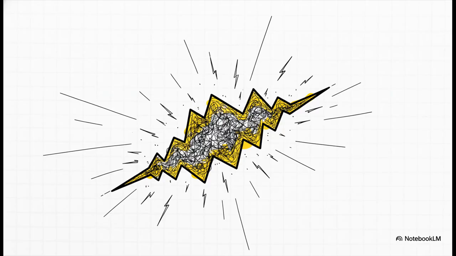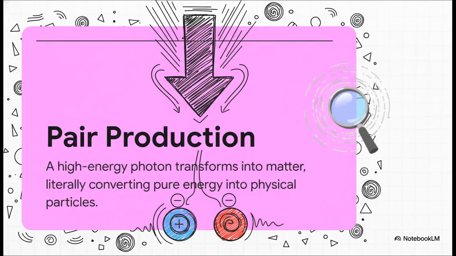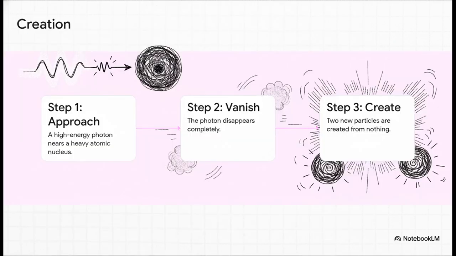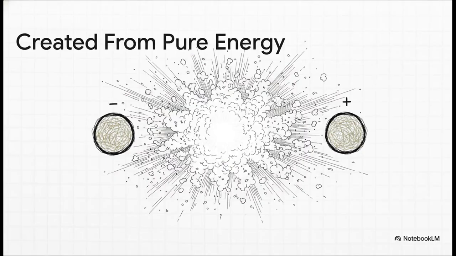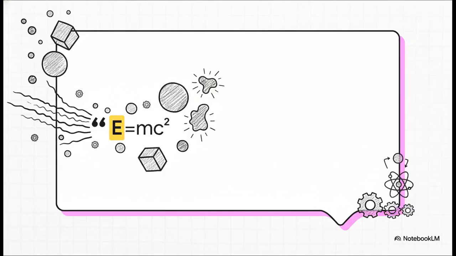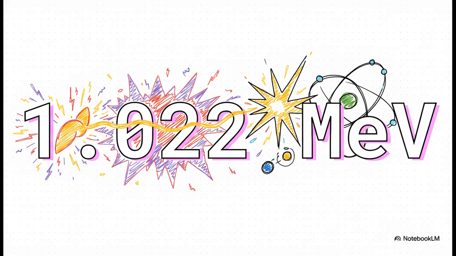All right, now for the most dramatic one. This requires a really high-energy photon. It's called pair production, and honestly, this is where things get really wild. A super energetic photon gets near a nucleus and just vanishes into thin air. But in its place, 2 brand new particles are created from nothing but pure energy. You get an electron and its antimatter twin, a positron, that literally pop into existence. And this is a perfect example of Einstein's E equals mc squared in action. But it only happens if the photon has at least 1.022 mega electron volts of energy.